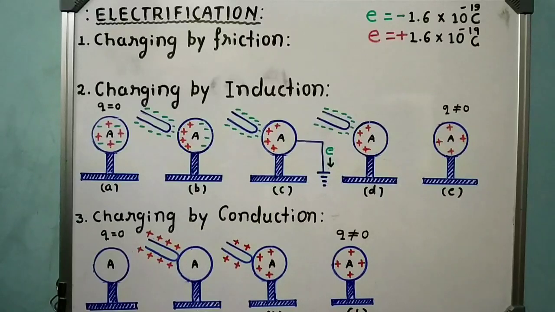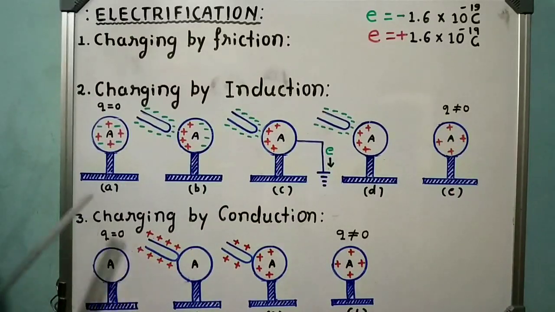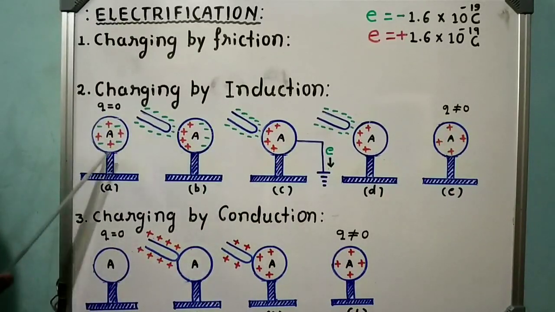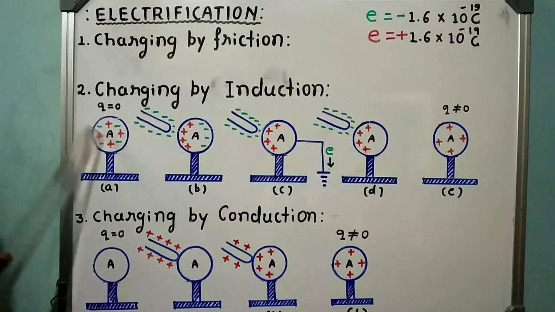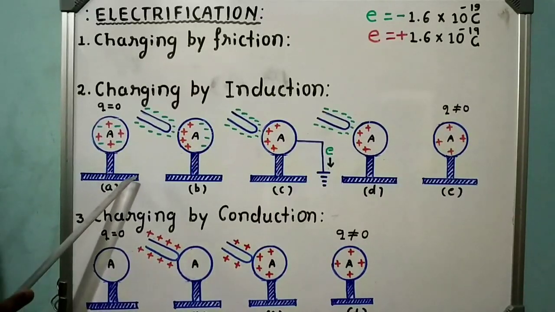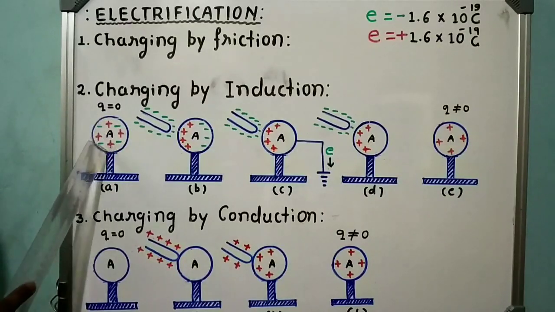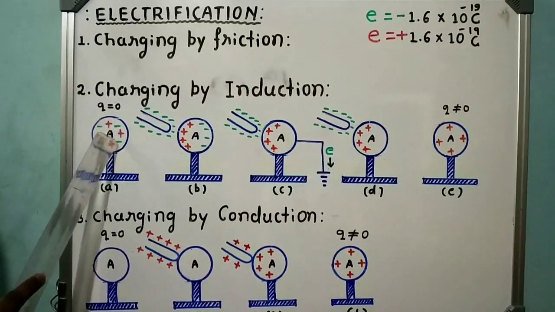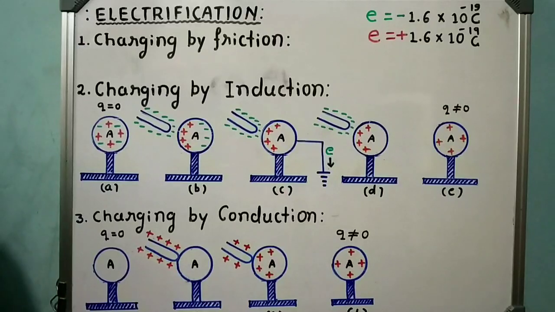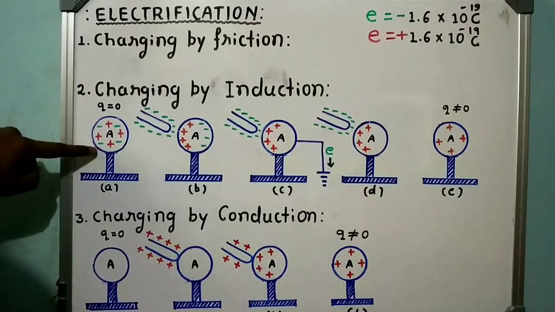What is the meaning of charging by induction? See here, there is a diagram. What does it show? This is a spherical conductor and its name is capital A. And this spherical conductor is mounted on an insulated stand. See here, 1, 2, 3, 4, 4 positive charges are there. 1, 2, 3, 4, 4 negative charges are there. This conductor contains 4 positive charges and 4 negative charges.